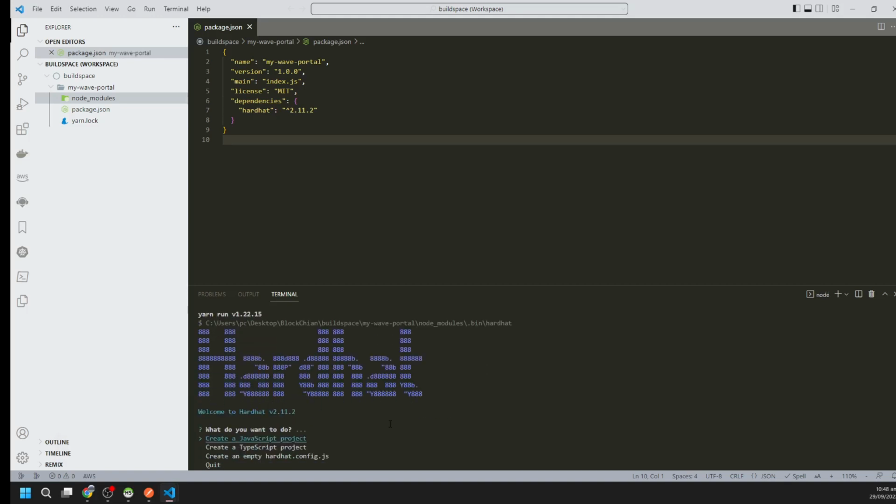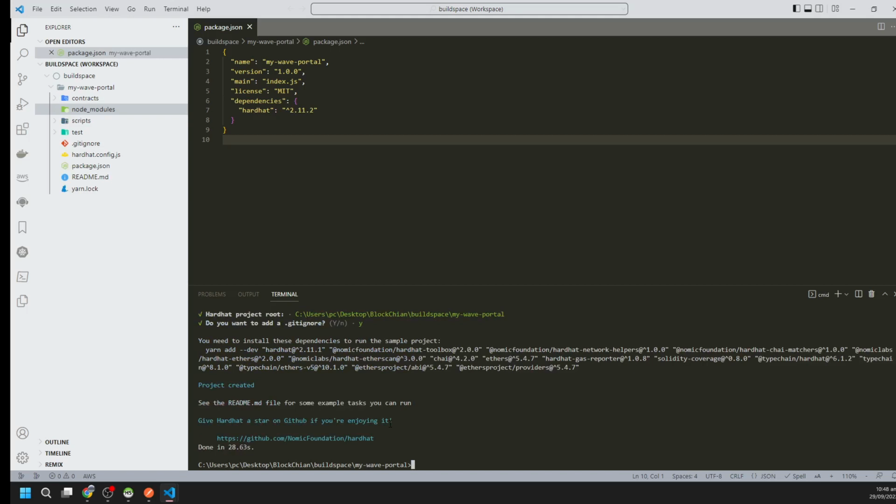As I have told you, I am using yarn, so I am running the yarn command. You can follow the same command that buildspace has given us. So let's create a JavaScript project. You can also use TypeScript. Just enter this and yes.